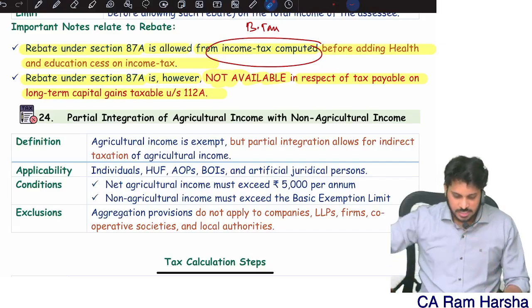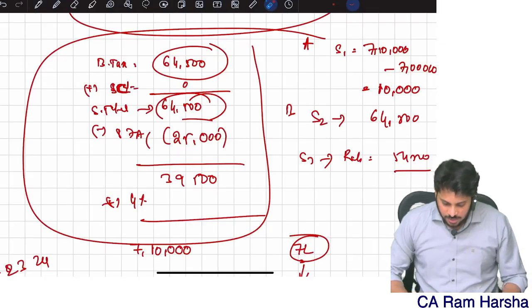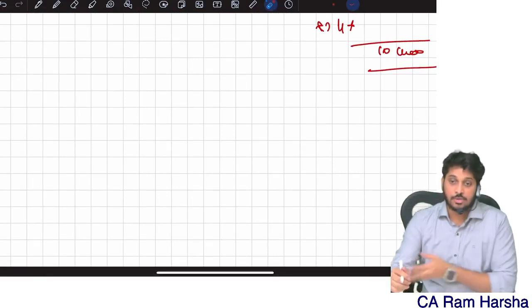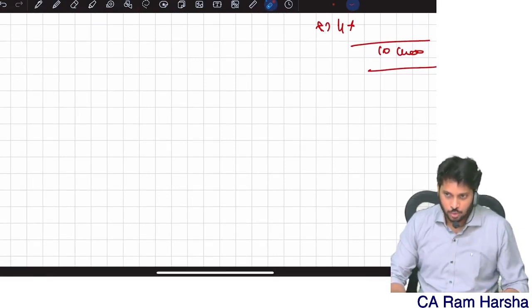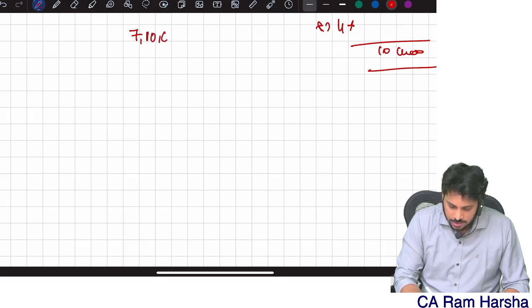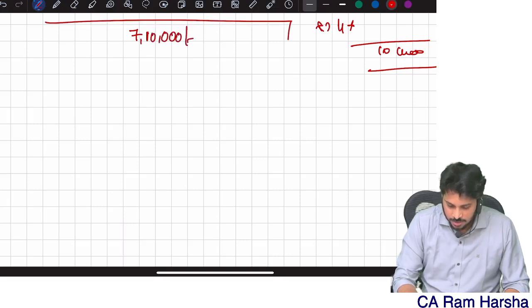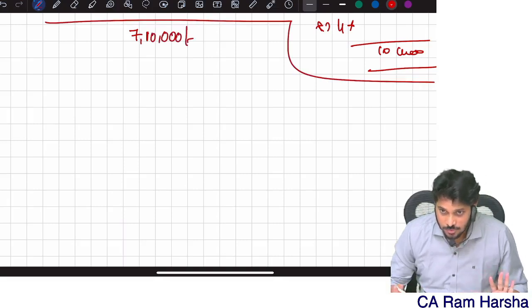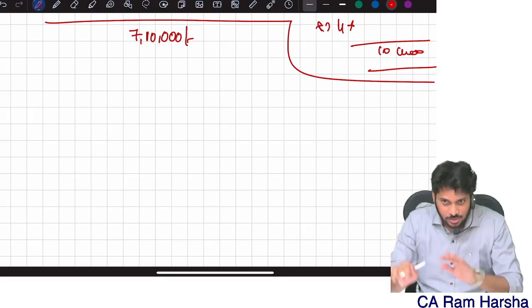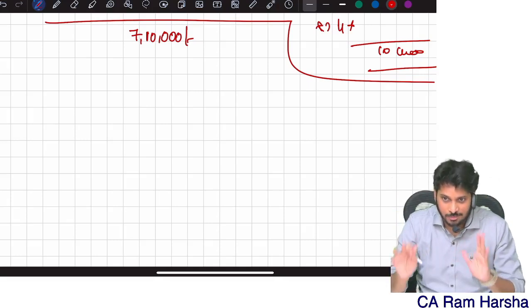Somebody is asking about the rebate calculation when total income includes 112A income. For example, 7,10,000. Remember, there are no guidelines on this. Even the software released by the income tax department will not compute the right number.